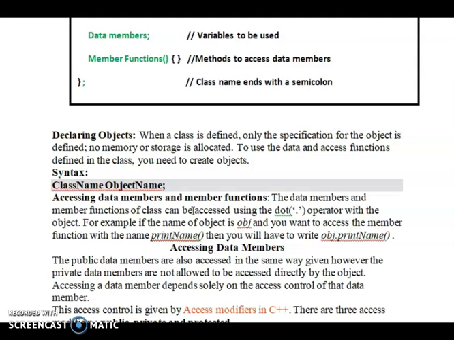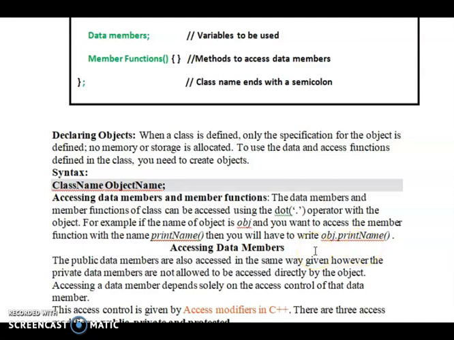Accessing a data member and member function: they can be accessed using the dot operator with the object. For example, if the object is obj and you want to access the member function named print name, then you write obj dot print name.